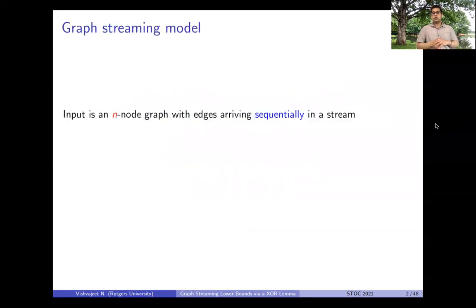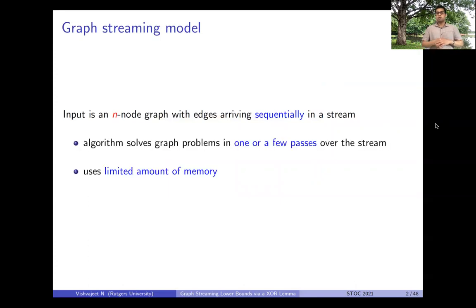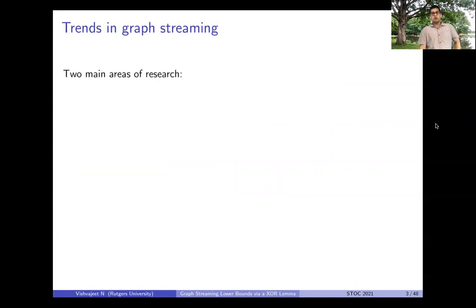In this work, we study the graph streaming model, where our input is an n-node graph and its edges arrive one after the other in the stream. On the stream, we want to solve graph problems in one or a few passes while only using a limited amount of memory. So there are two main areas of research in graph streaming.